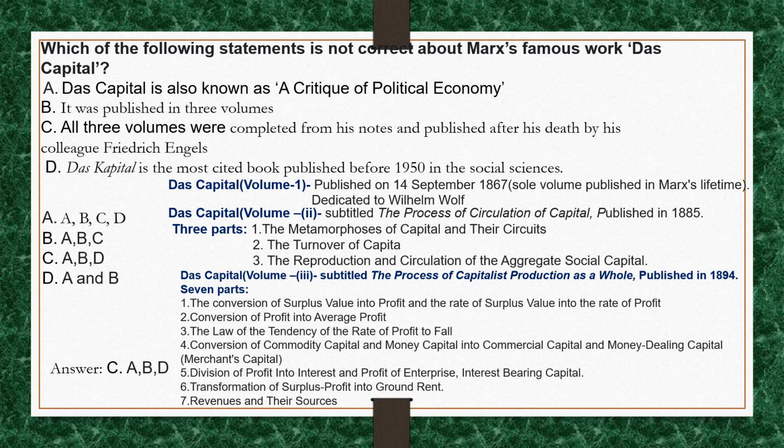Conversion of commodity capital and money capital into commercial capital and money dealing capital. Division of profit into interest and profit of enterprise. Interest bearing capital. Transformation of surplus profit into ground rent. Revenues and their sources.